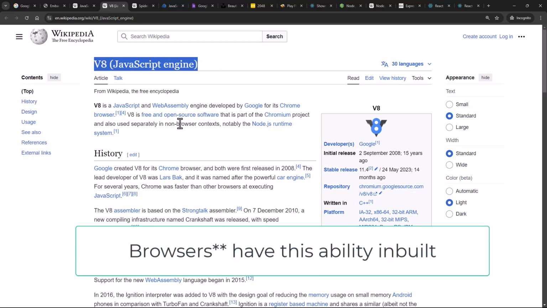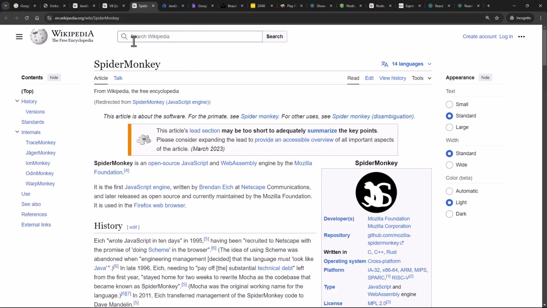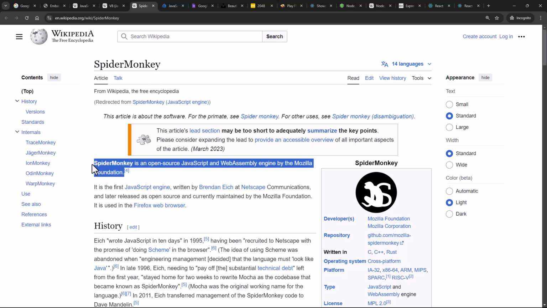Now, what is the V8 engine? The V8 engine is an engine that enables JavaScript to execute in the browser, and this engine is embedded in the browser. So if I'm talking about Chrome, Chrome has the V8 engine. There is one more engine which allows the execution of JavaScript. It's called SpiderMonkey, and this is being used by Firefox.